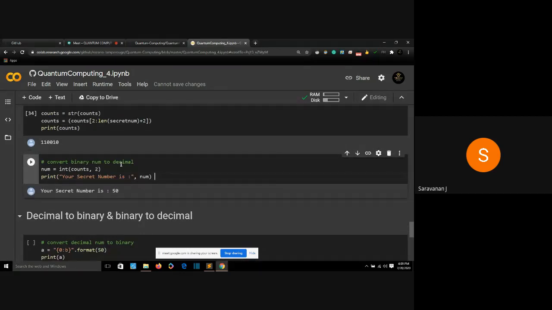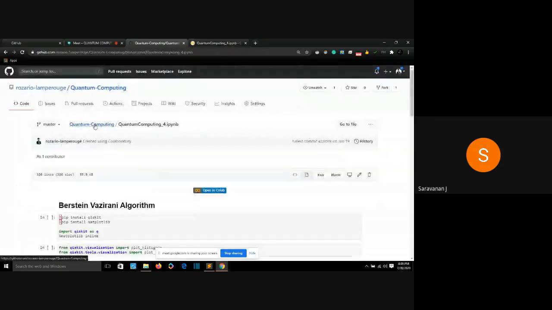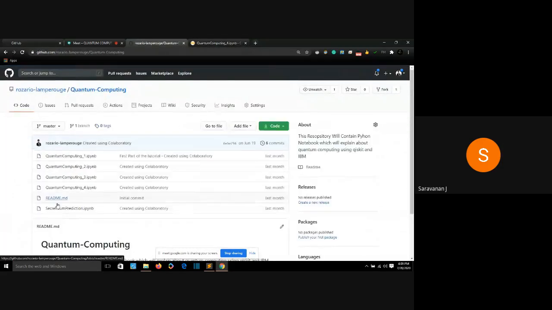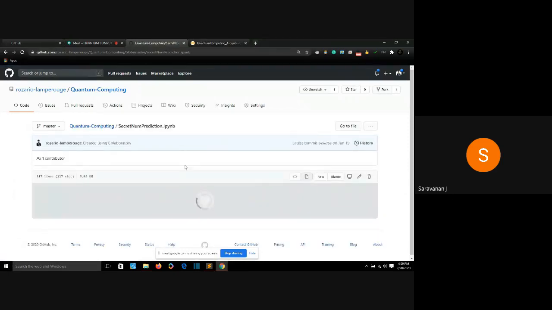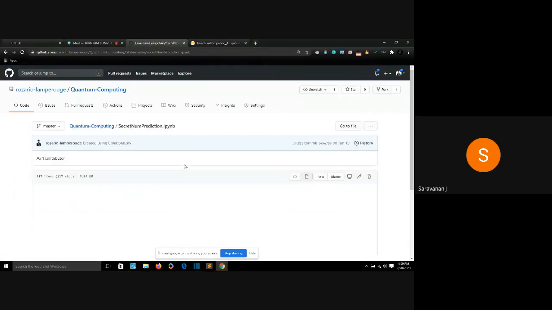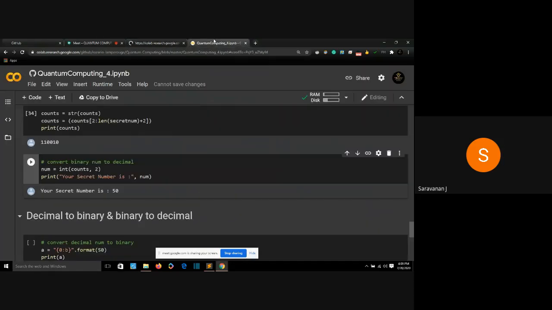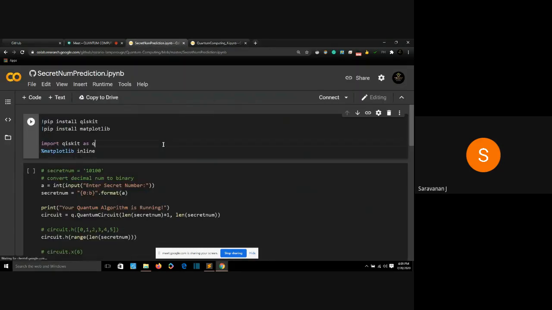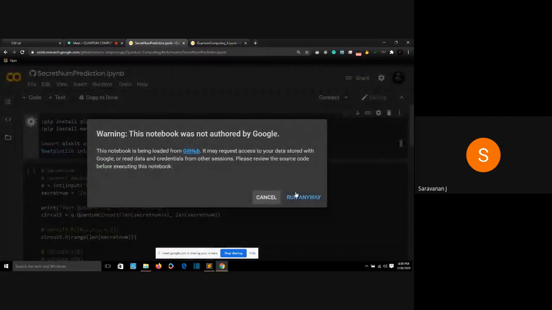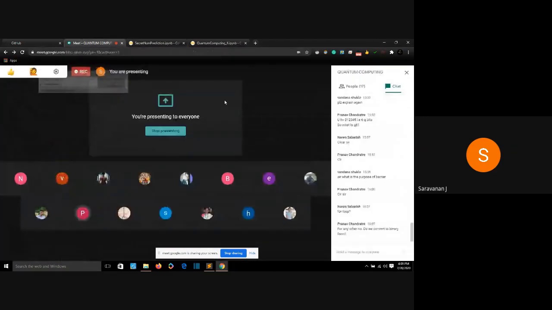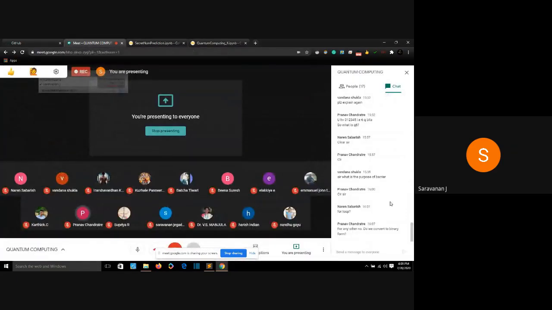Instead of running all the cells, I've created another notebook in which you can run the cell straight away, Secret num prediction.ipynb. Just click it and open in Colab. You don't need to run all the cells. It will ask you for a secret number and give you the answer. I'm using the same algorithm, the Bernstein-Vazirani algorithm, but here you don't need to run all the cells every time. So someone give your own secret numbers, and we can use our algorithm to predict it.